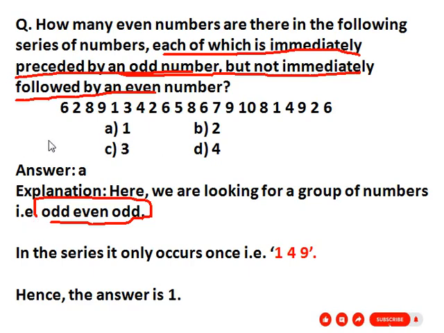See here, there is only one such group, 1, 4, 9. 1 is odd, then 4 is even, then 9 is an odd number. So here the correct option is option A, 1.